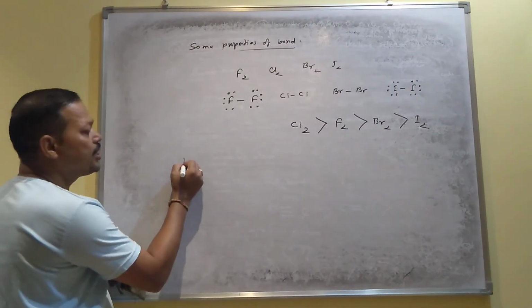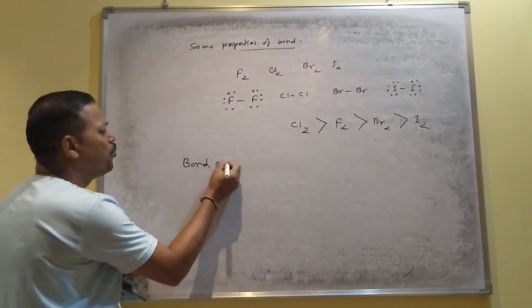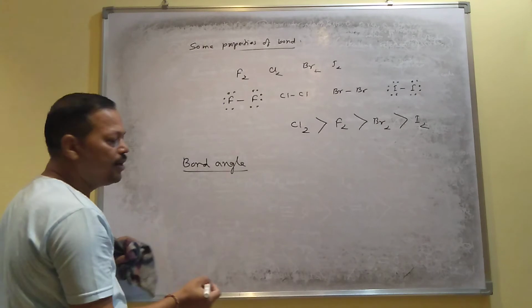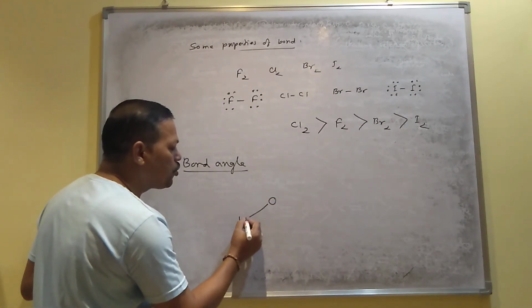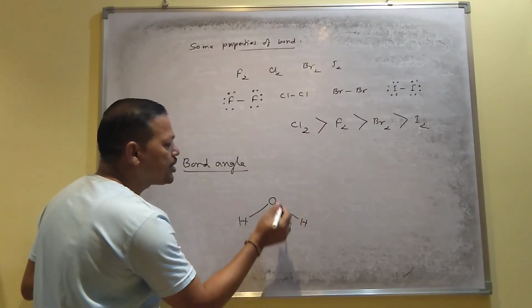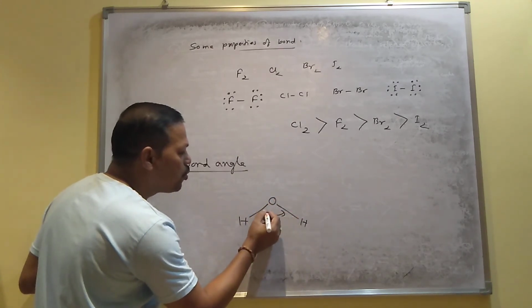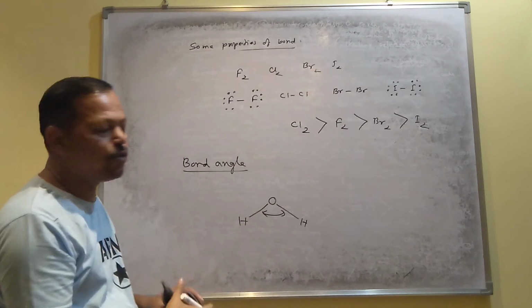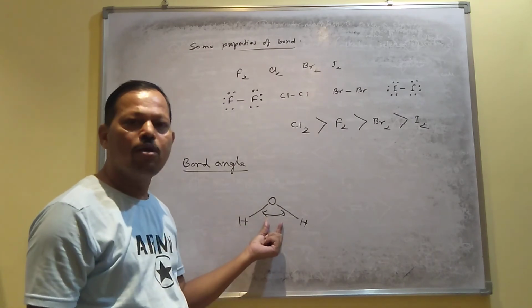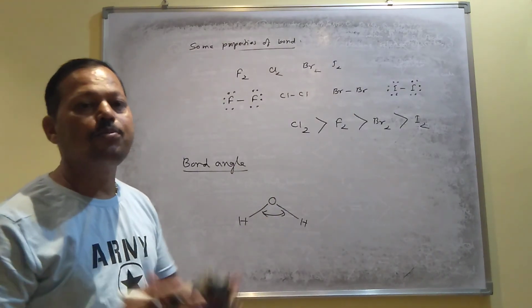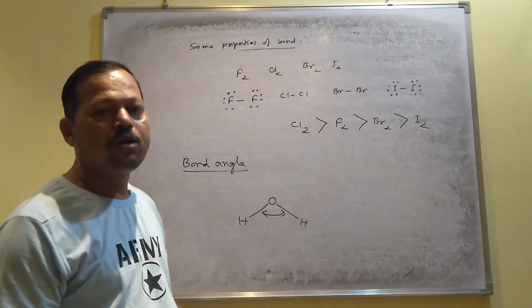And the last one is called bond angle. Bond angle is nothing but the angle between two bonds. For example, water, H2O: oxygen, hydrogen, there are two bonds you will get. In between the two bonds, what will be the angle? You will learn more about bond angle later. That angle is called bond angle. I mean, it is the angle between two bonds.